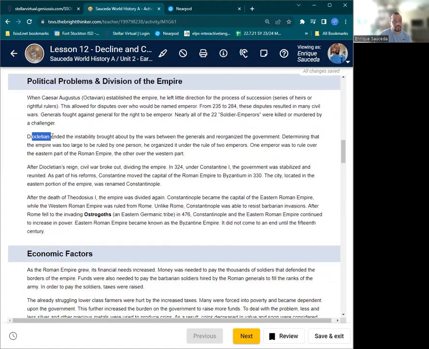Diocletian ended the instability brought about by the wars between generals and reorganized the government, determining that the empire was too large to be ruled by one person. He organized it under the rule of 2 emperors. One emperor was to rule over the east and one to rule over the west. So Rome and then Constantinople.